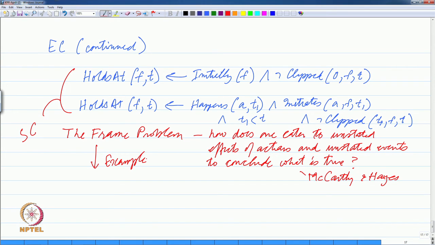which became quite famous, and it is called the Yale shooting problem, which was given by I think Hanks and McDermott.